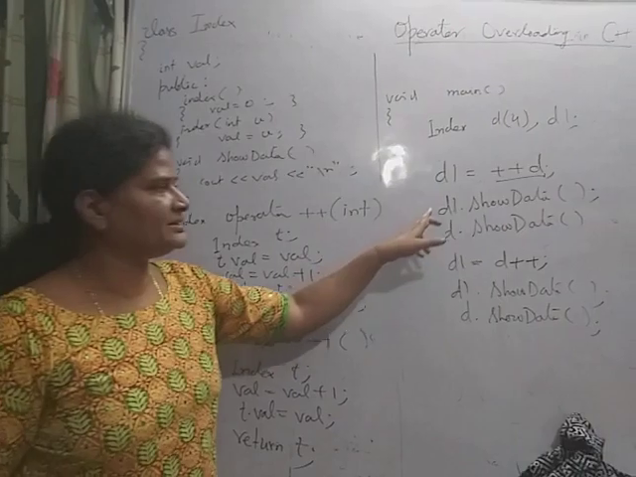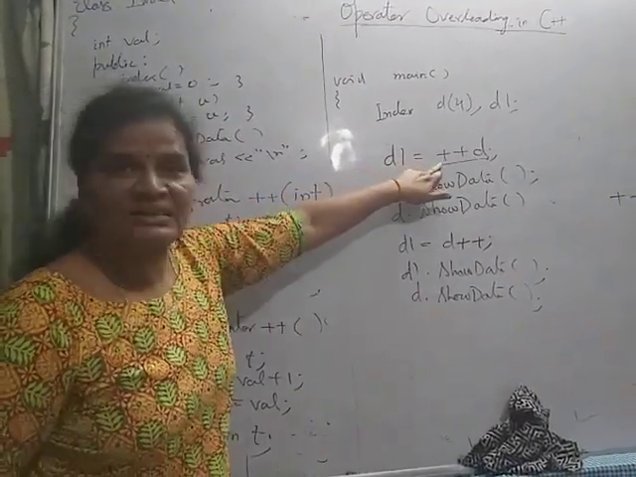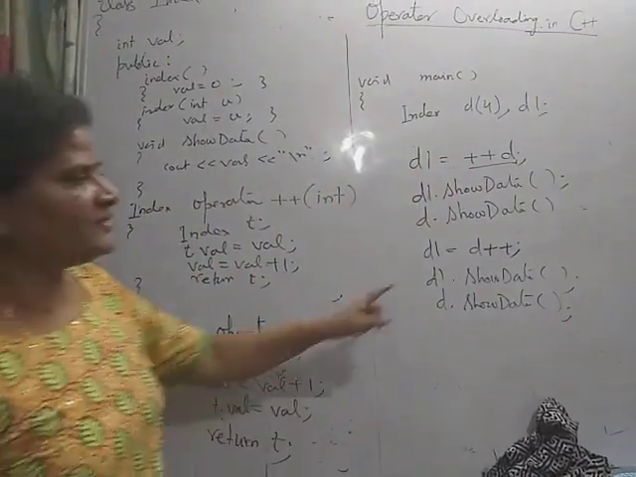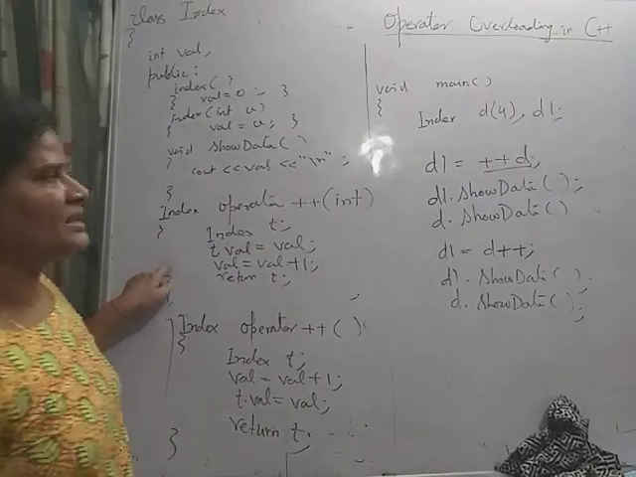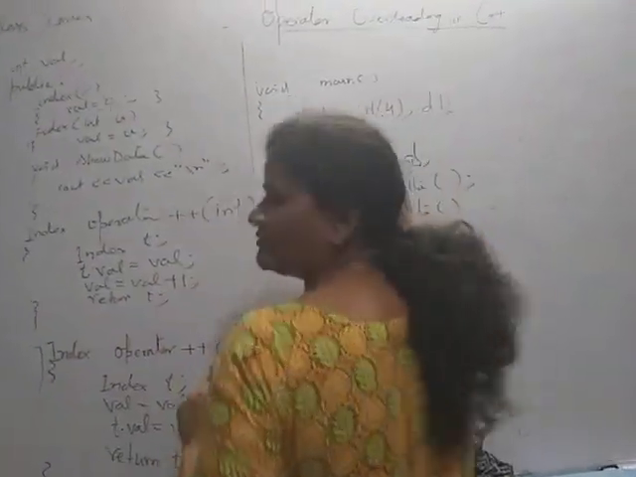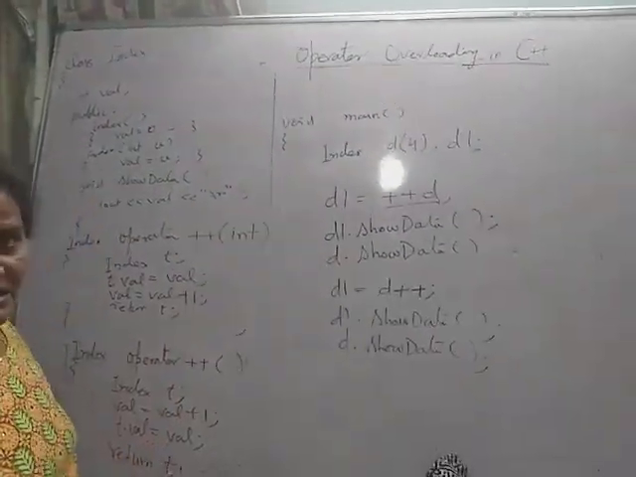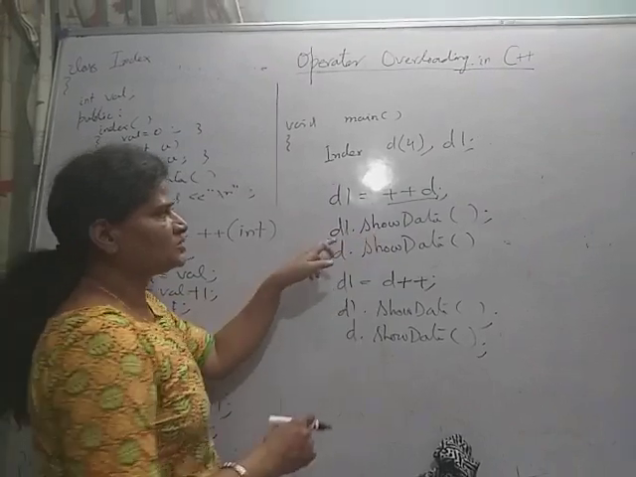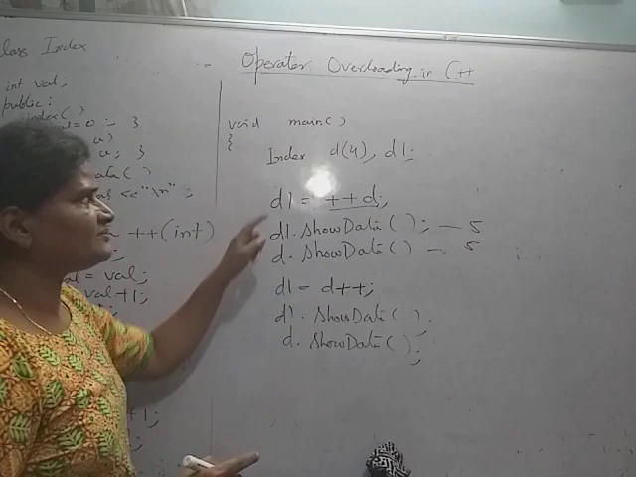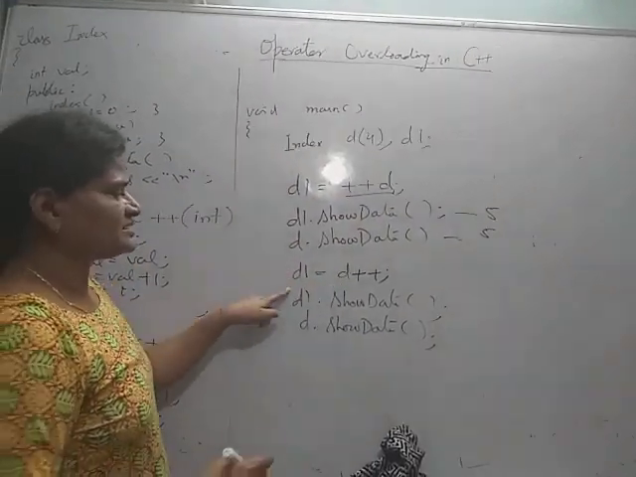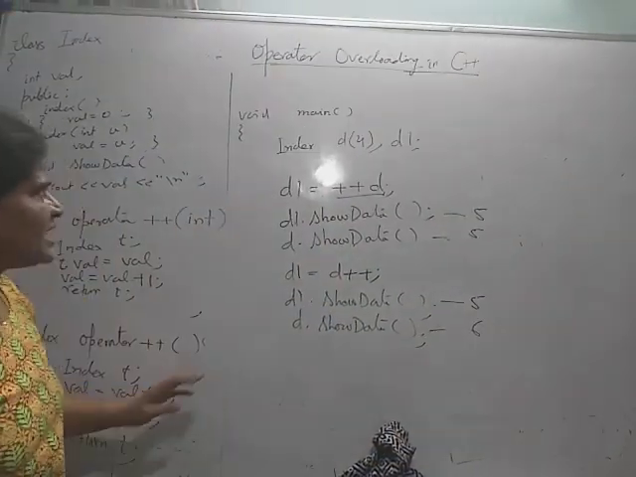So see here, d1 dot show data. Now when plus plus d is called, then this function is called. When the post increment on the object d is called, this function is called. So here if you see the output of this program, the value of d is 4. The pre-increment function is called, then d1 dot show data, so both will be incremented, so here 5 and 5 is the answer. Now the current value of d is 5. So the value of d1 is 5 and this is 6. So this will be the output of this